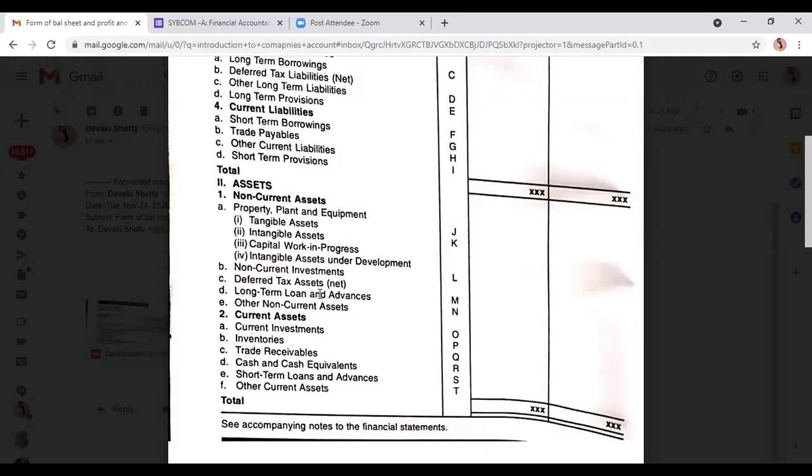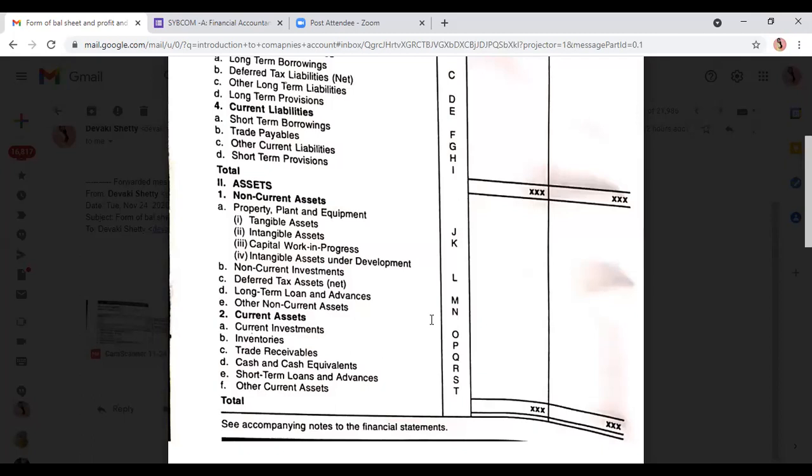So loans given, advances given for a longer period of time, long term loans and advances. And other non current assets, यहाँ पे हम fictitious assets को दिखा सकते हैं. Other non current assets में हम fictitious asset को दिखा सकते हैं. Preliminary expense, you know the fictitious assets में क्या आता है. Preliminary expense जो हमने internal reconstruction chapter में write off करते थे.